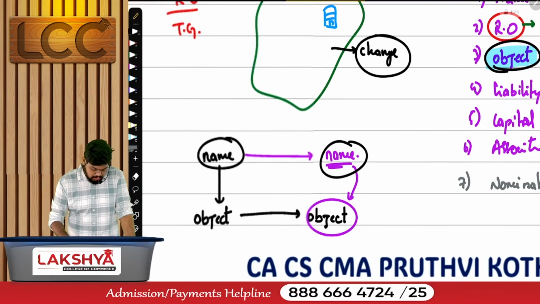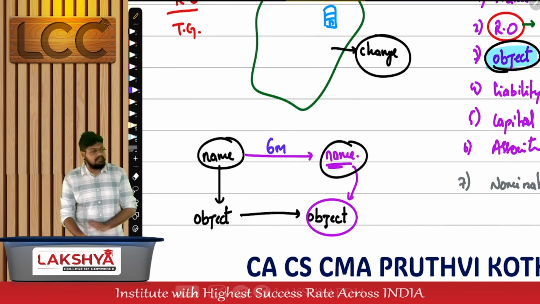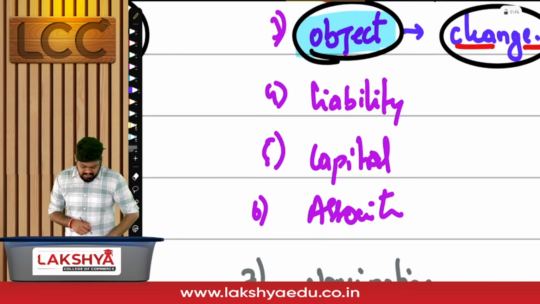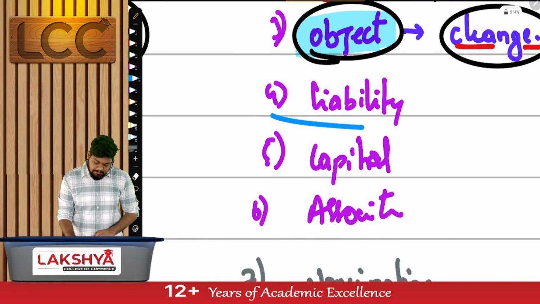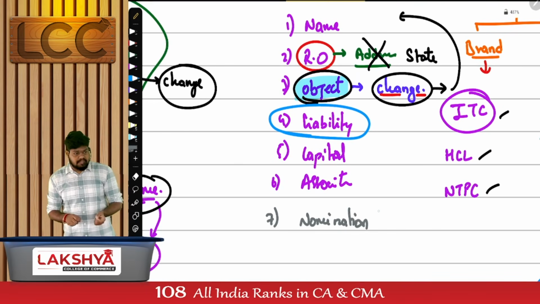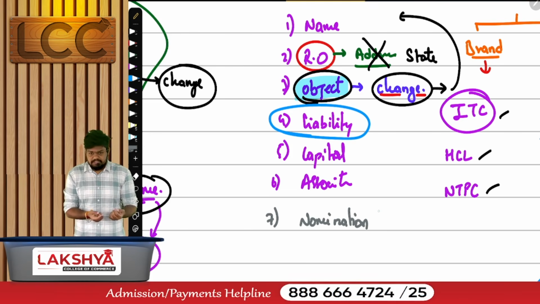And for the change in the name, you have been given a time limit of 6 months. How many months of time? 6 months to change your name after a change in the company's object. Liability, we have already discussed this. Liability of the members is of two types. Either it can be unlimited, or if it is limited, there are again two options here: limited by shares or limited by guarantee.